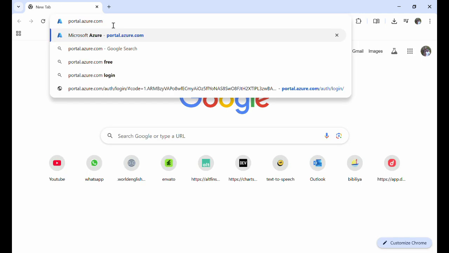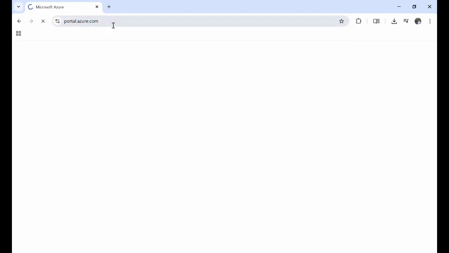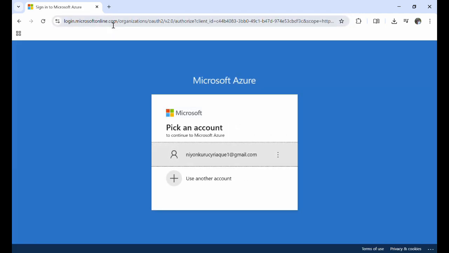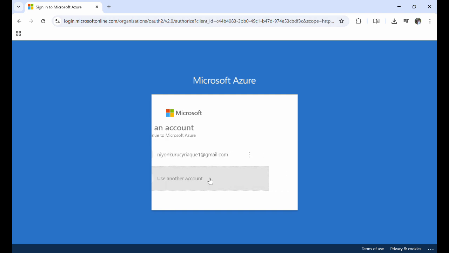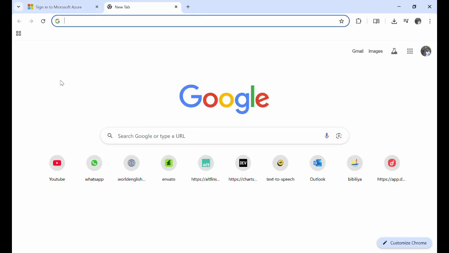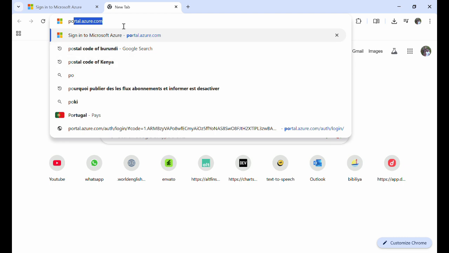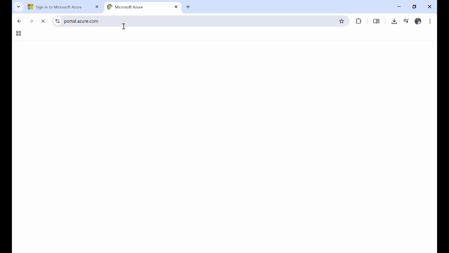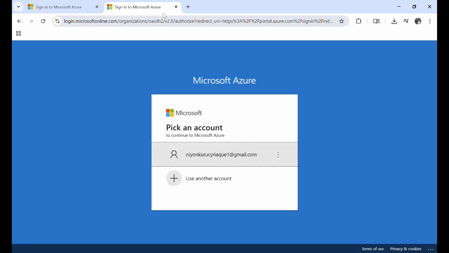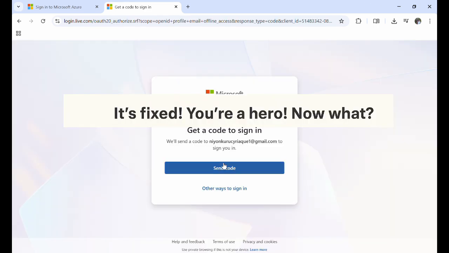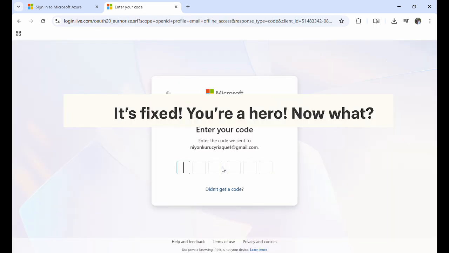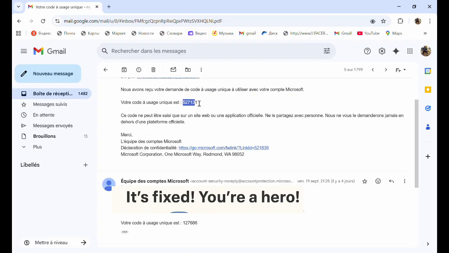How to log into Microsoft Azure. In this guide, I'll show you how to log into Microsoft Azure. Step 1. Open your web browser and go to portal.azure.com. This is the official Microsoft Azure portal. Step 2. On the sign-in page, enter the email address, phone number, or Skype ID linked to your Microsoft account. Then click Next.